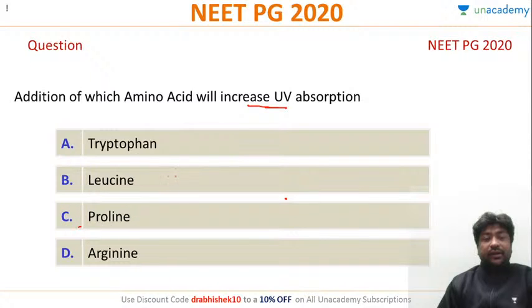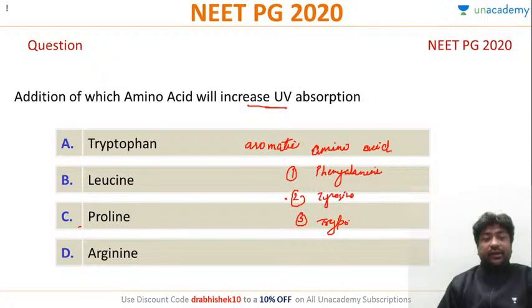Now again, remember all the aromatic amino acids are those which will increase the UV absorption. So what are the aromatic amino acids? One is phenylalanine, the second is tyrosine, third is tryptophan, and the last one is histidine.